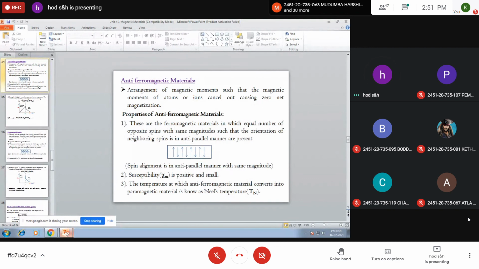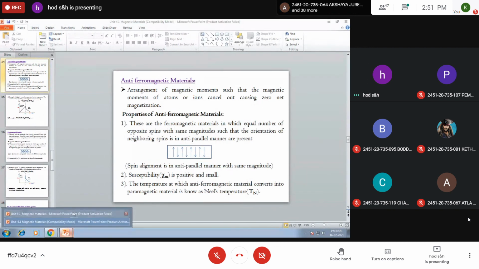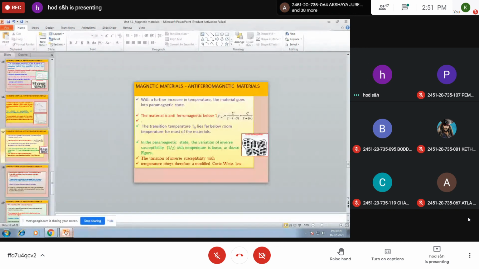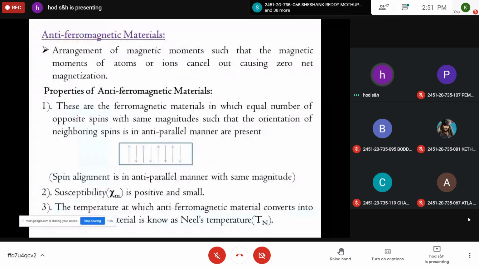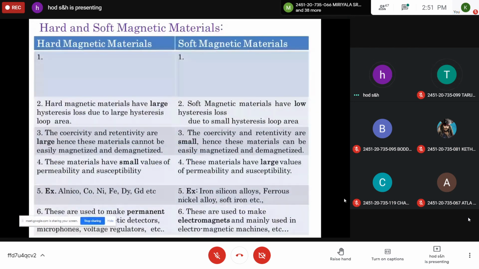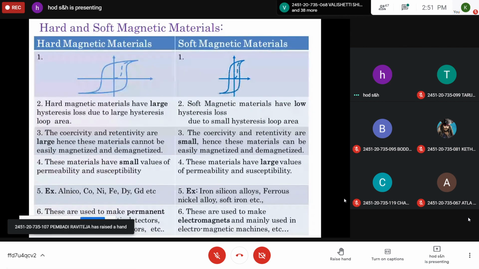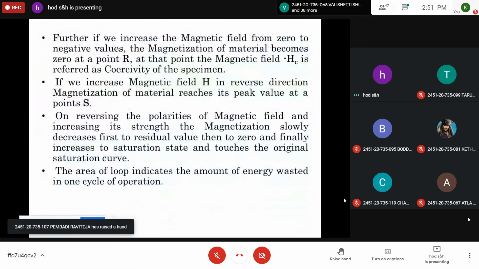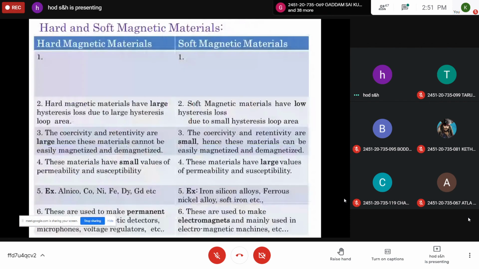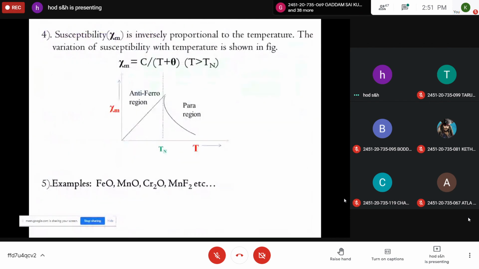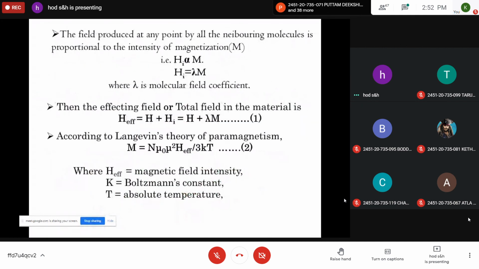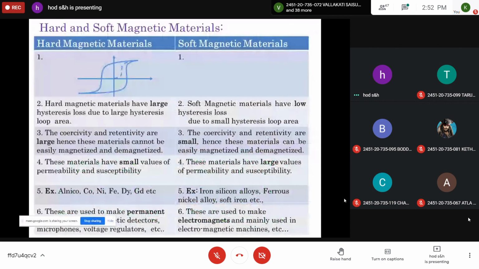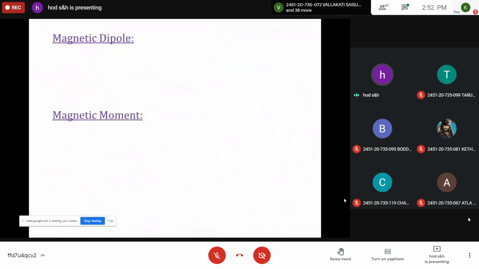Is this diagram visible? The new one? Yes, sir. One minute.